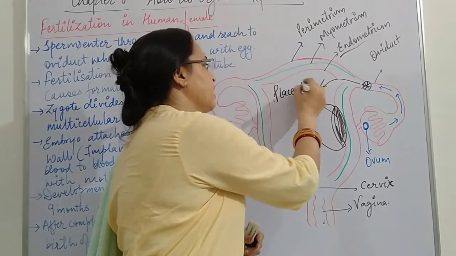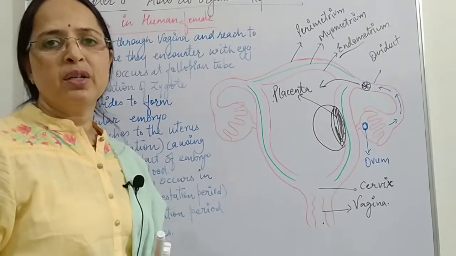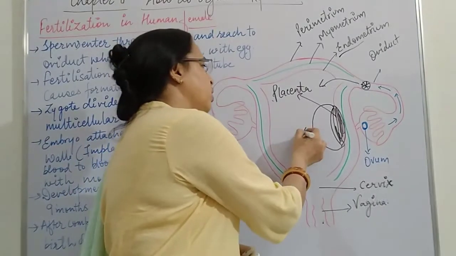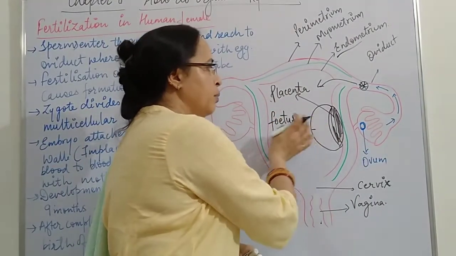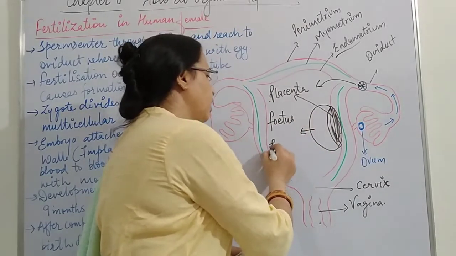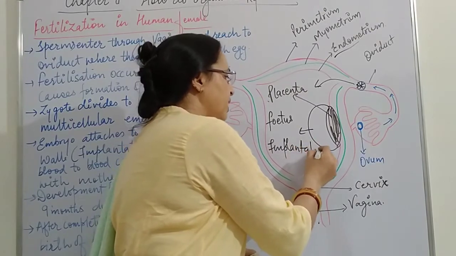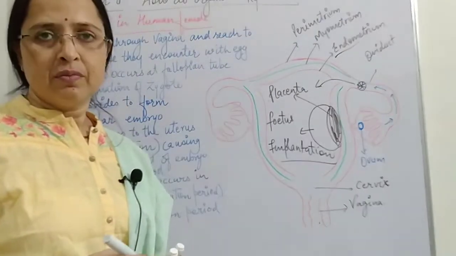Now this placenta is responsible for connecting the mother's blood with the embryo. This embryo is now termed a fetus, and the process of attachment is called implantation. After implantation, we say that pregnancy has occurred.